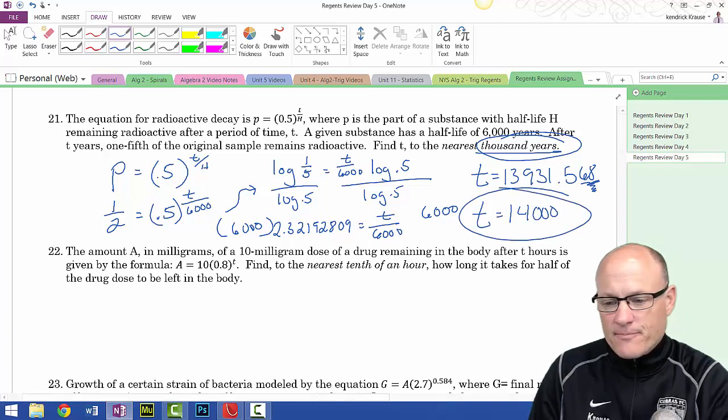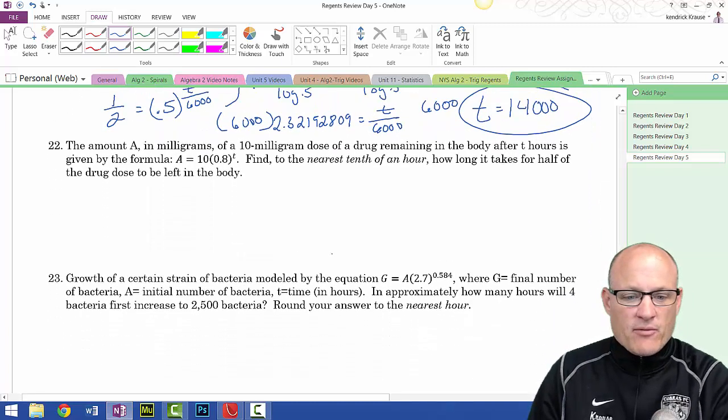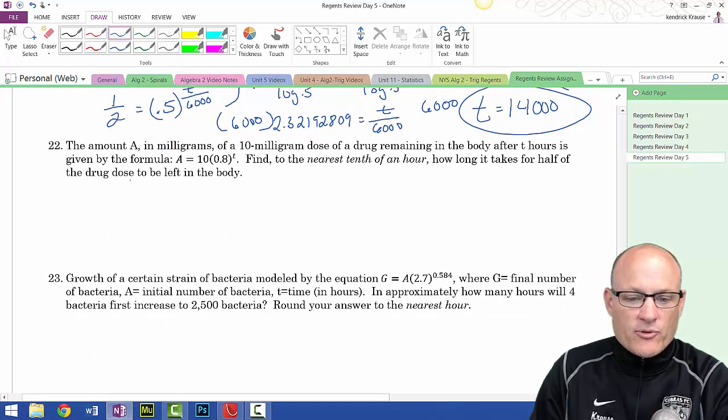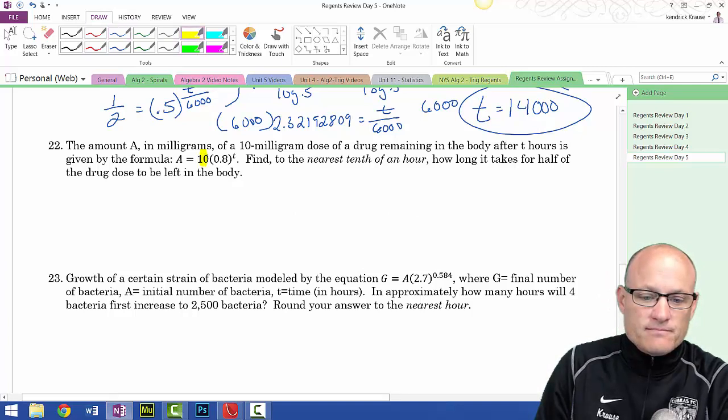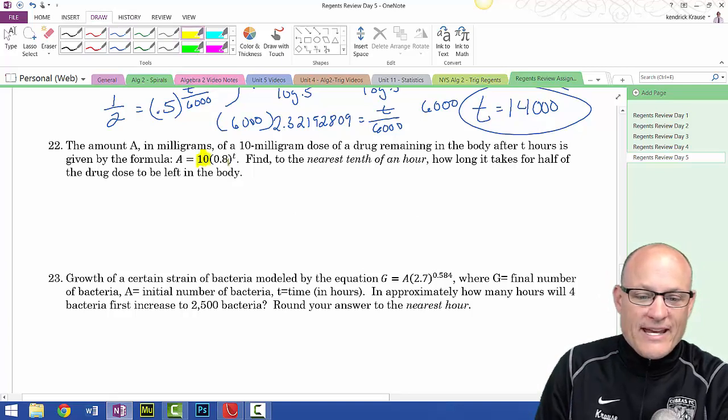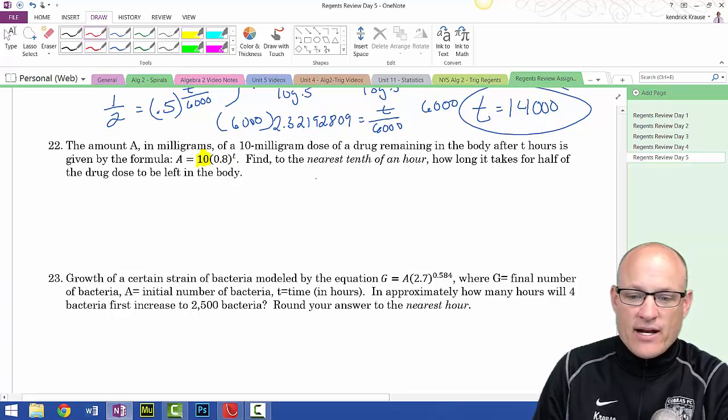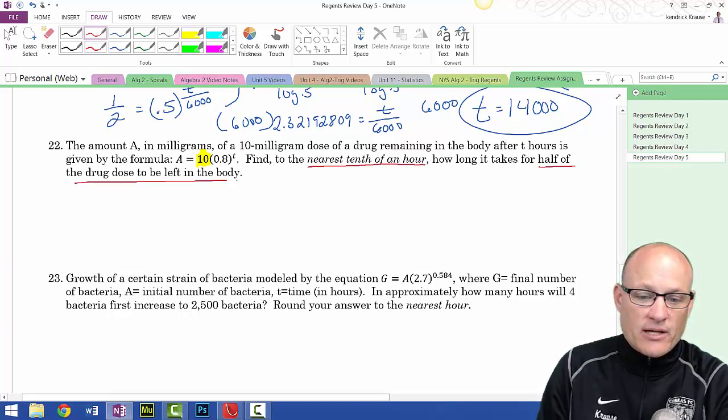Okay. The amount of milligrams in a 10 milligram dose remaining in the body after t hours is given by the formula. So the starting amount is 10. All right, it's 0.8, so that means it's coming down. So this is decaying or leaving the body. Find to the nearest tenth of an hour how long it takes for half of the drug dose to be left in the body.